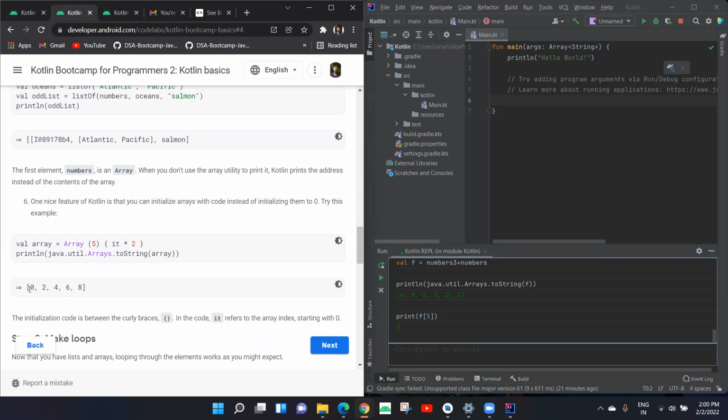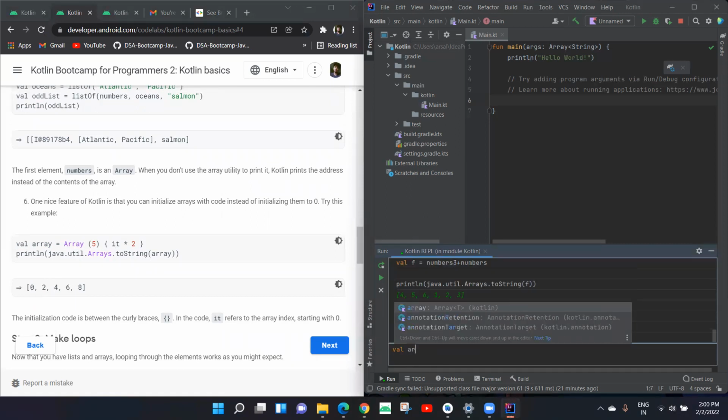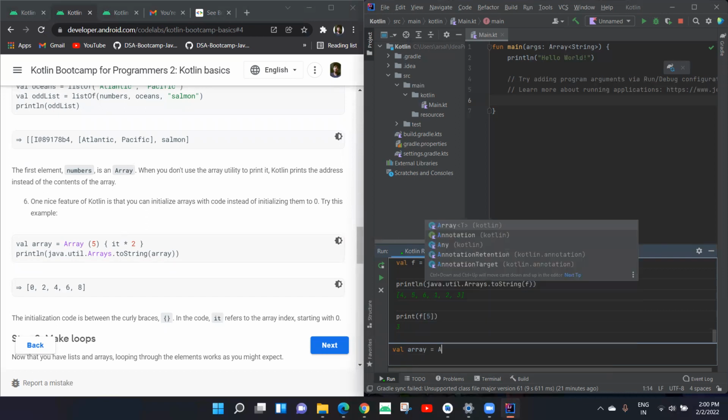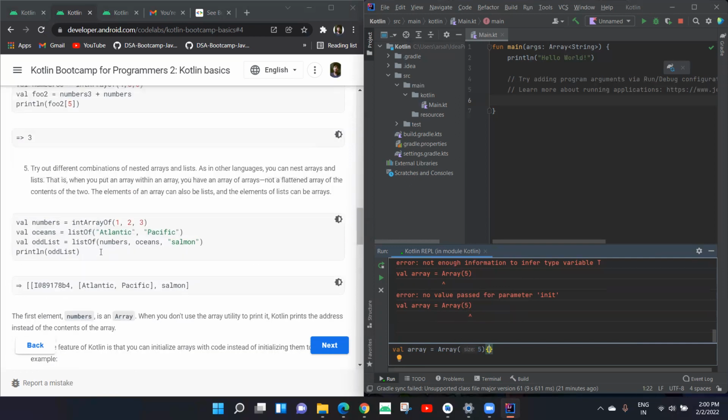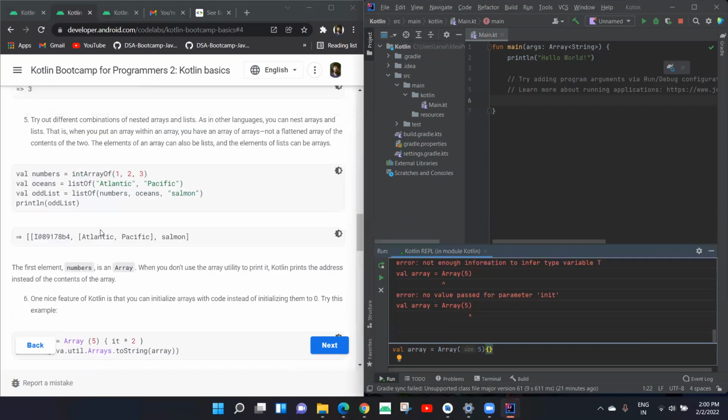If I define this, value array is equals to array of 5, that is size 5.